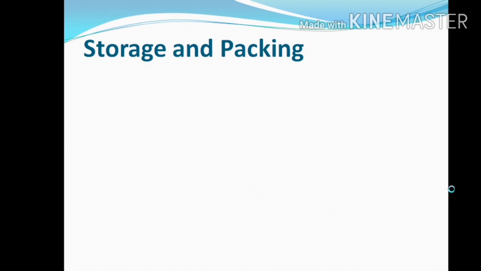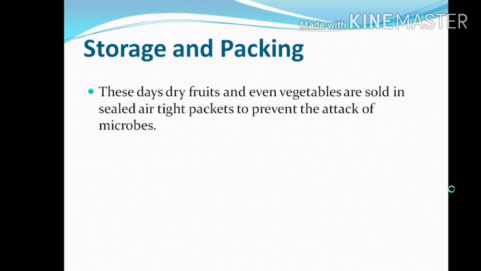Now the next point is storage and packing. This is the most important thing. These days dry fruits and even vegetables are sold in sealed packets. Airtight packets prevent the attack of microbes. So normally, food materials are available like this in India.